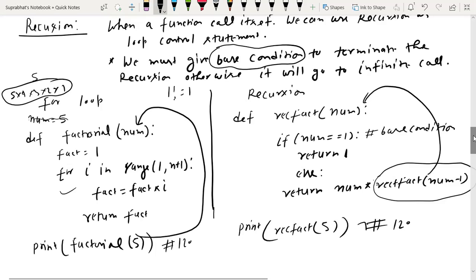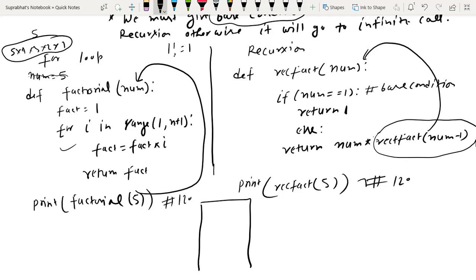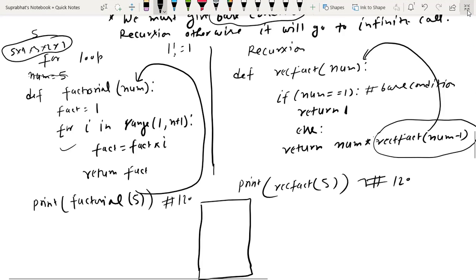So the logic behind this recursion function, how it is working: it is working in the form of a stack. I will tell you how it is working in the form of a stack.